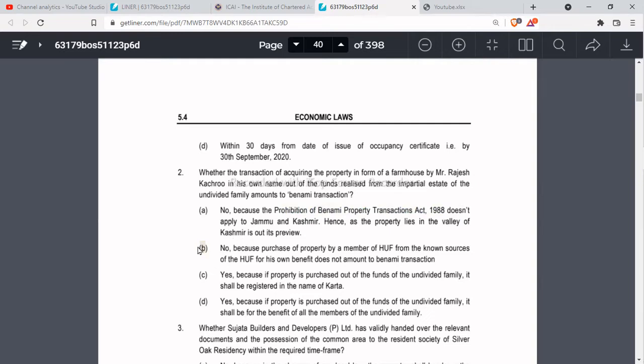Only option B is correct, because it is not a Benami transaction, because purchase of property by a member of HUF from the known sources of HUF for his own benefit does not amount to Benami transaction. Okay, so option B is the correct answer. Mr. Rajesh Kachru acquired a property from the known sources of HUF and registered that property in his own name. It is not a Benami transaction. Okay, so option B is the correct answer.